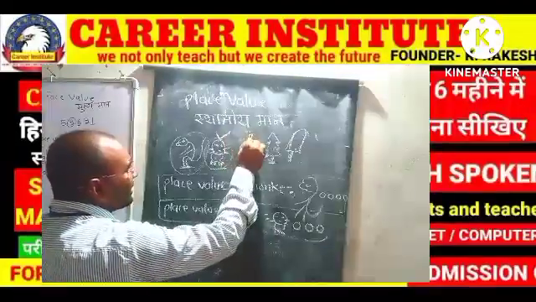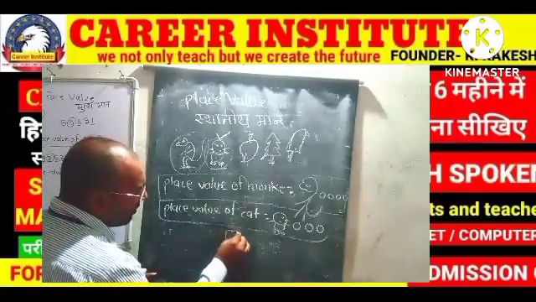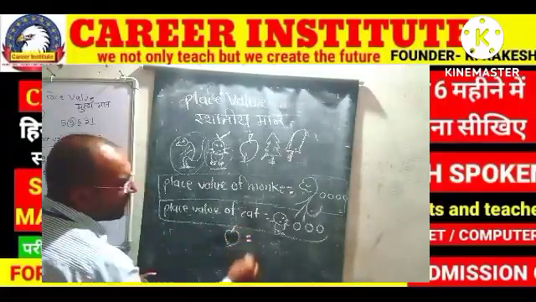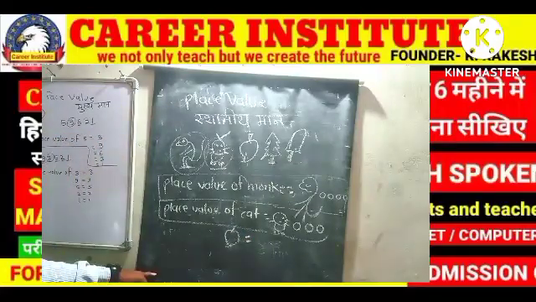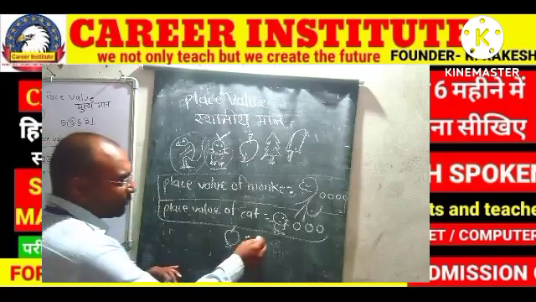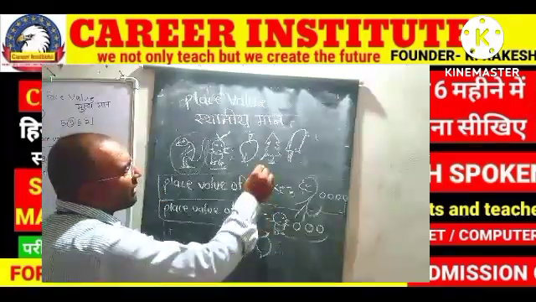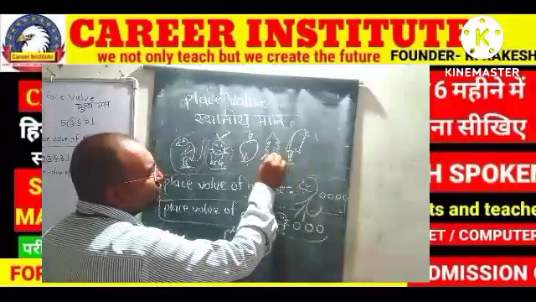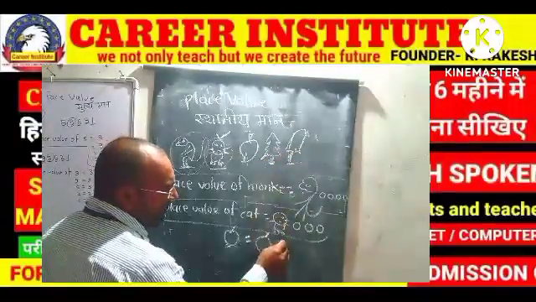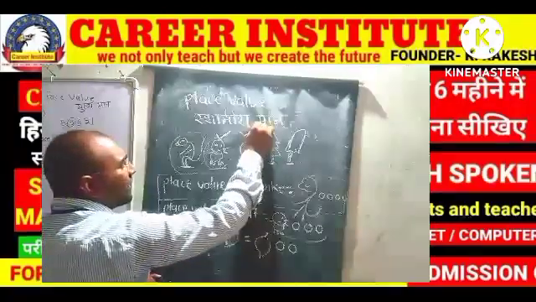After cat, what's the next? Mango. So place value of mango is equal to what? Hardik, place value of mango. First of all, we will have to draw mango. Now see, after mango, how many things? 1, 2. So how many zeros? 1, 2. Mango also completed.